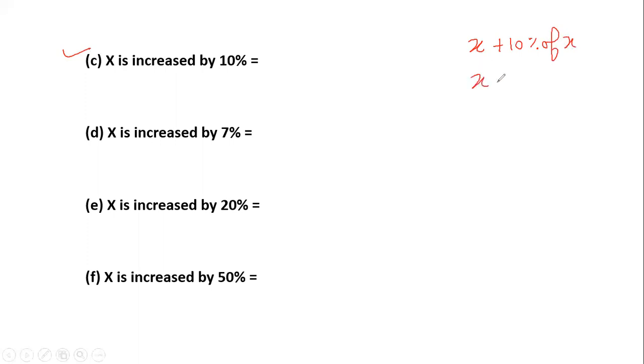When I solve it, it will be X plus 10 by 100 times X, which will be X plus 10X by 100. I'll take an LCM, so it will be 100 and 10X over 100, and it will eventually be 1.1 times X. So this is the procedure when we say something is increased by 10%.